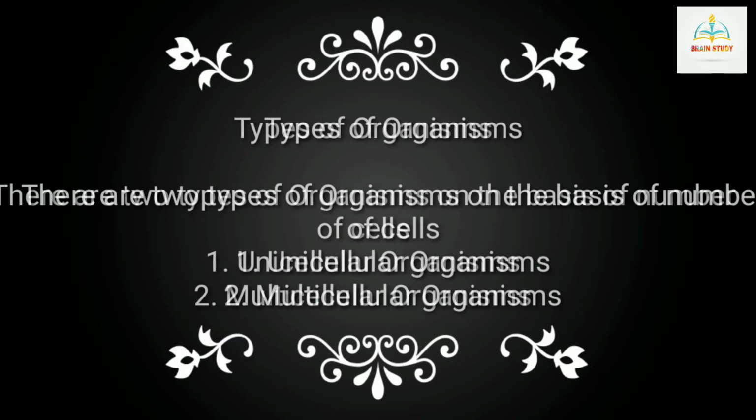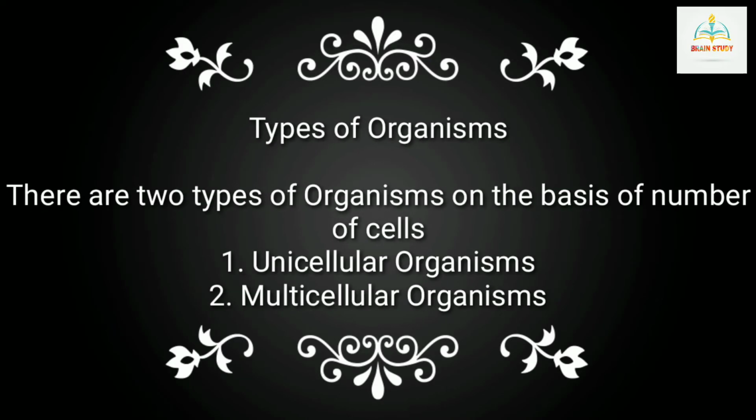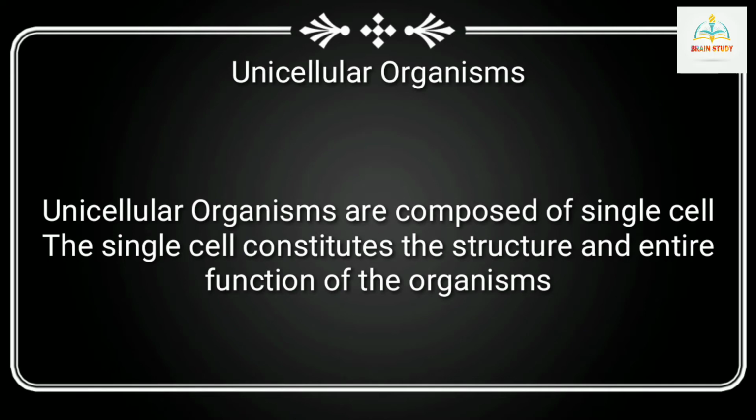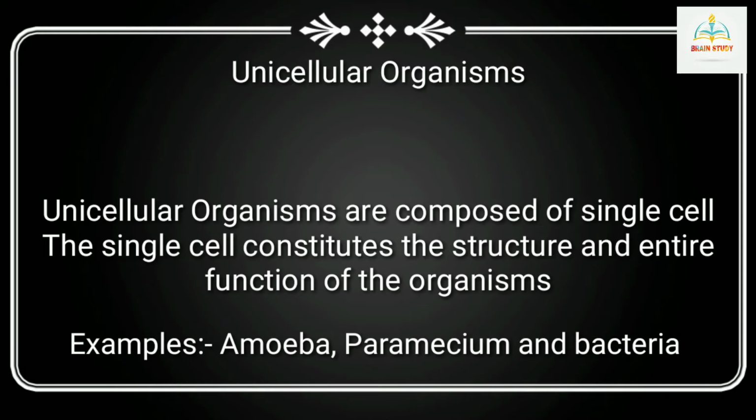There are two types of organism on the basis of number of cells. First, unicellular, second, multicellular. Unicellular organisms are composed of a single cell. The single cell constitutes the structure and entire function of the organism. Some examples of unicellular organisms are amoeba, paramecium, bacteria, etc.